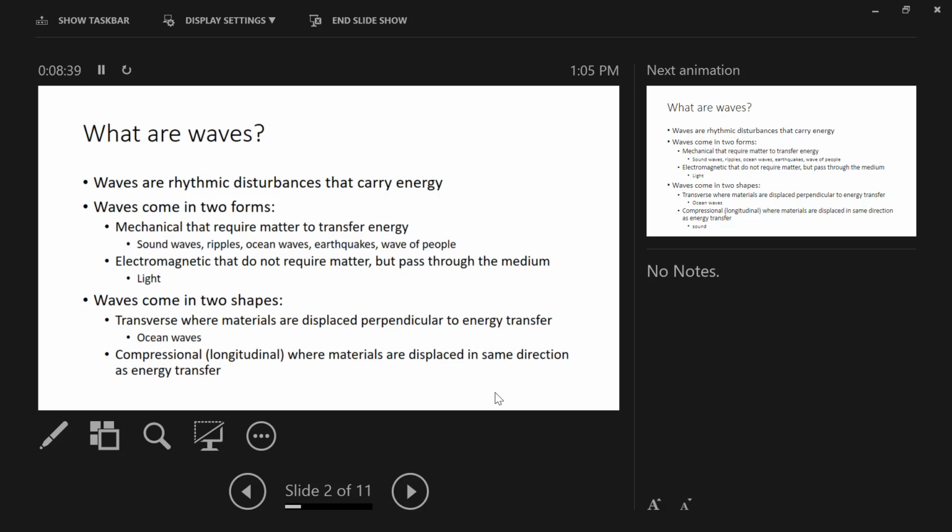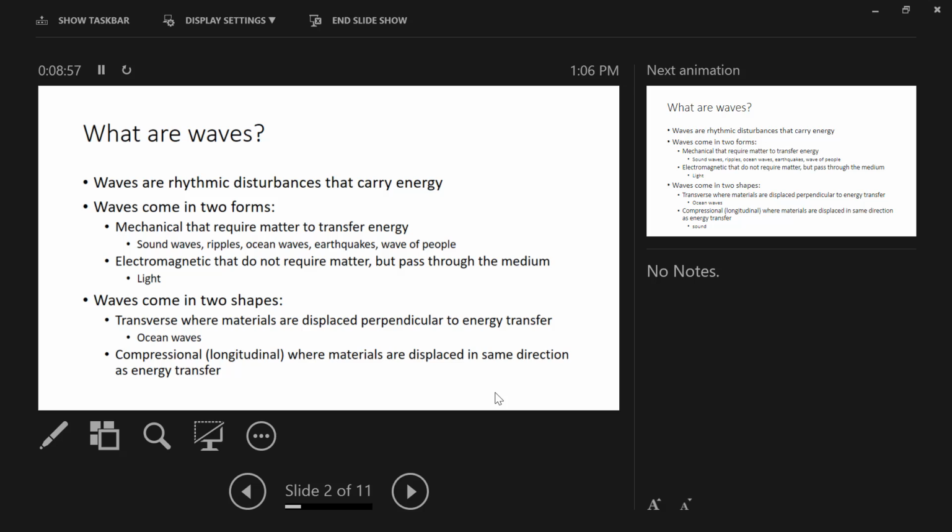So the materials are displaced, or the disturbance is in the same direction as the energy.